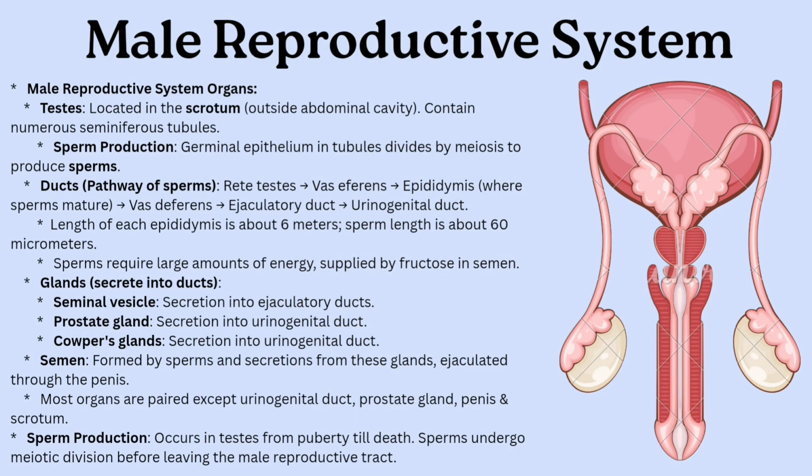The male reproductive system includes testes, ducts, glands, and the penis. Sperm production begins at puberty and continues throughout life. Seminal vesicles, the prostate gland, and Cowper's glands add fluids to form semen.